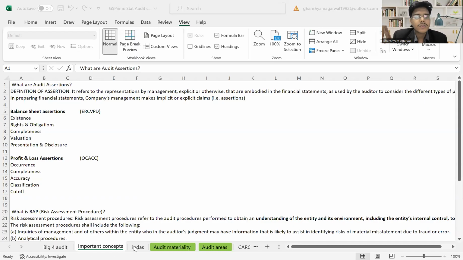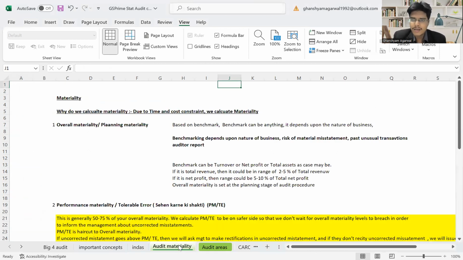So, materiality. So far we have discussed the planning stage, completion, and execution, if you have seen my videos. Now we'll do the materiality part. Why do we calculate materiality? That is very important. We cannot check everything. Due to time and cost constraints, that's why we calculate materiality. If they ask you, you should say this. Materiality is basically that you don't check everything; you check only the material items in an audit. And this is done heavily in the Big 4 organizations.